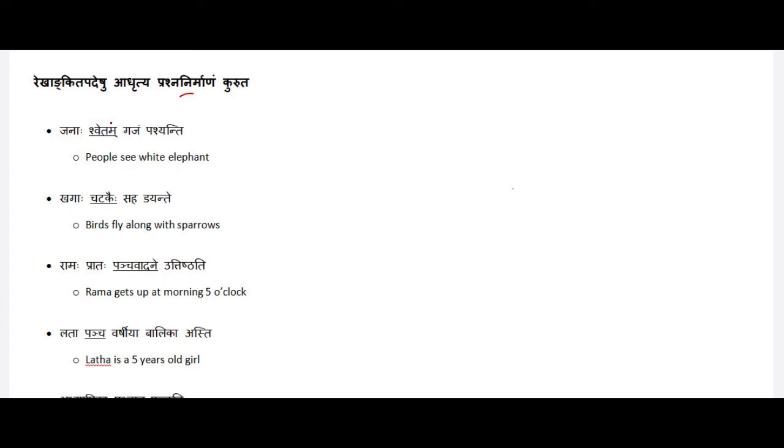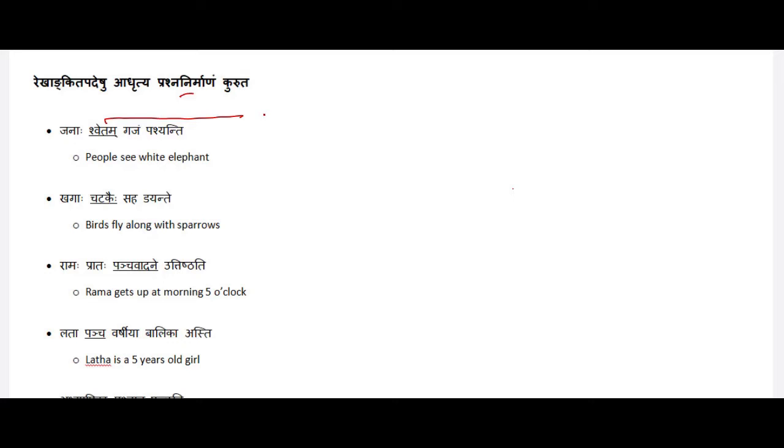Janaha Shvetam Gajam Pashyanti. Here Shvetam is an adjective of Gaja. The adjective always follows the noun in terms of lingam, vibhakti, and vachanam.